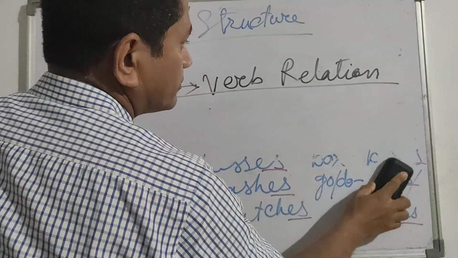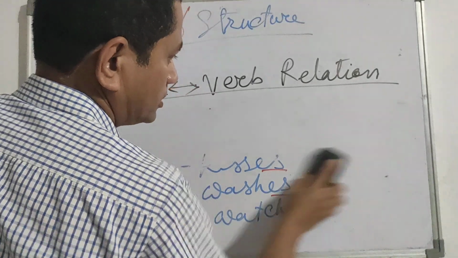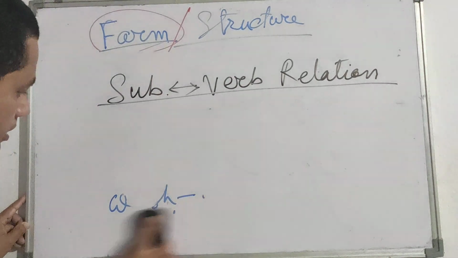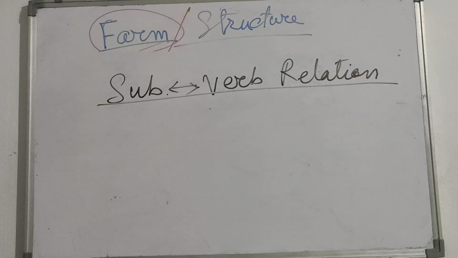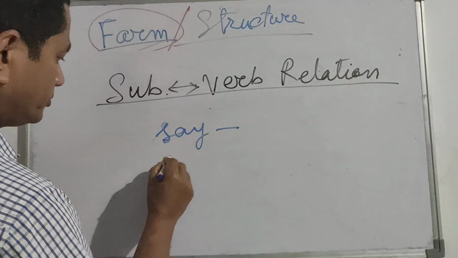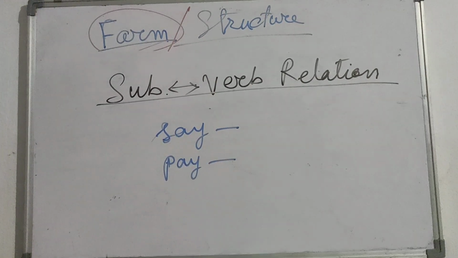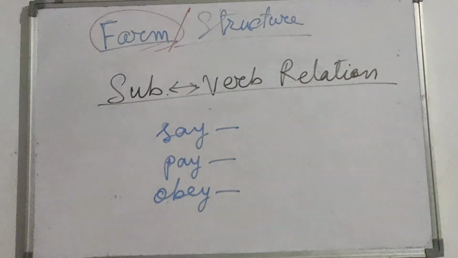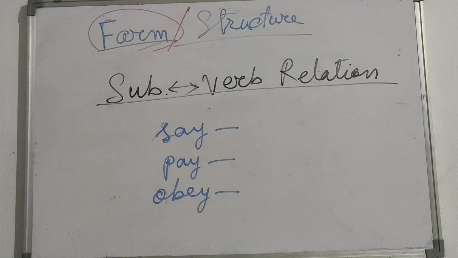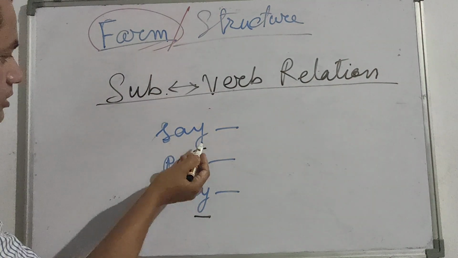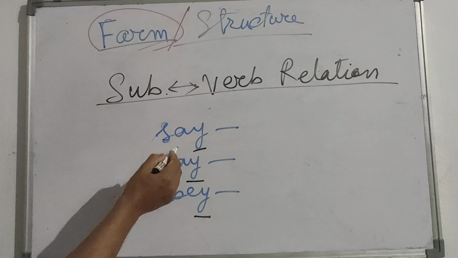If the verb ends with the letter y, for example, say. We frequently use this word, say, pay. In this way, obey, O-B-E-Y. Here we see the verb ends with the letter y, and it is preceded by a vowel.